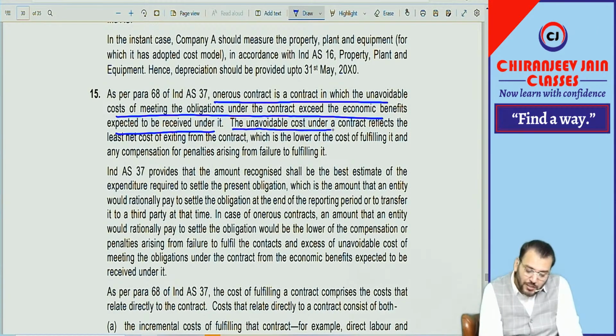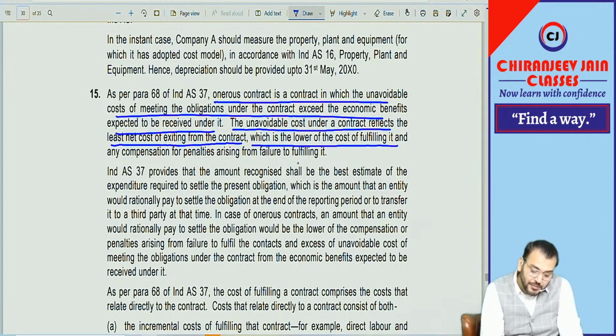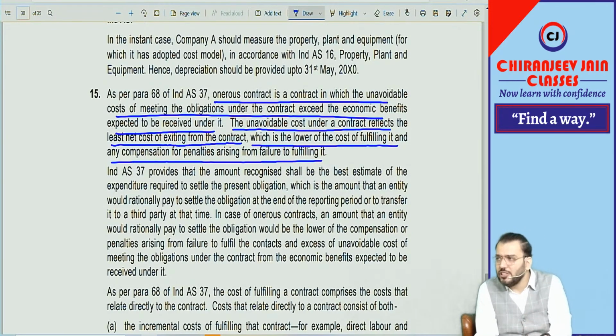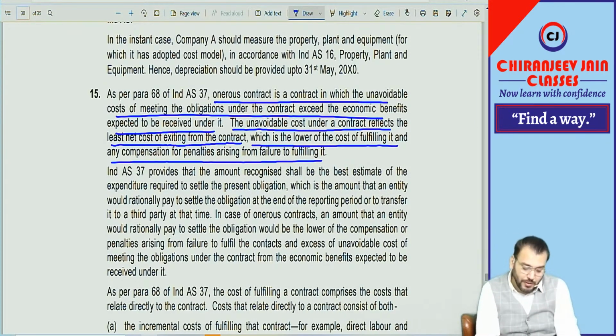The unavoidable cost under the contract reflects the least net cost of exiting from the contract, which is the lower of the cost of fulfilling it and any compensation or penalty arising from failure to fulfill it. Means, in simple words, the provision will be the lower of what? Unavoidable cost or penalty, whichever is lower.